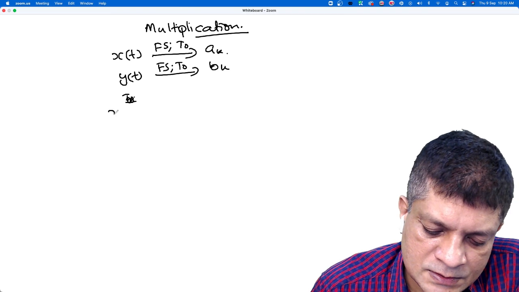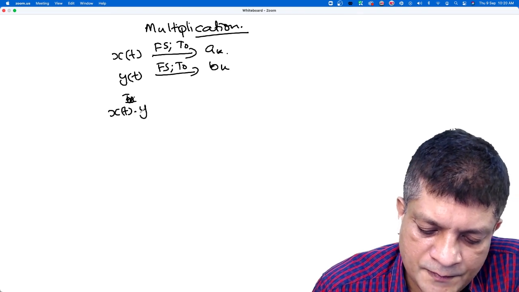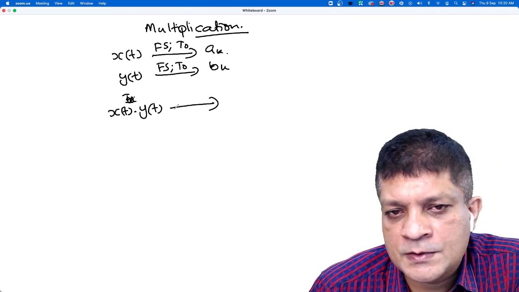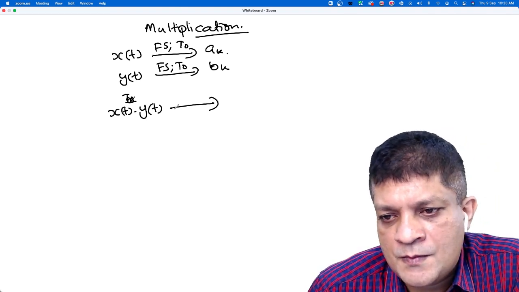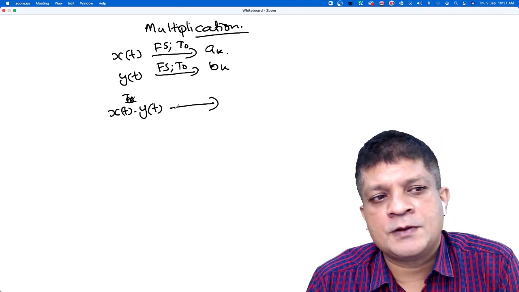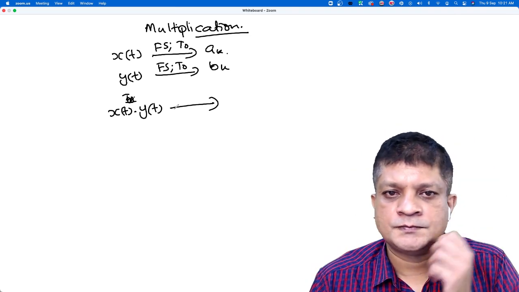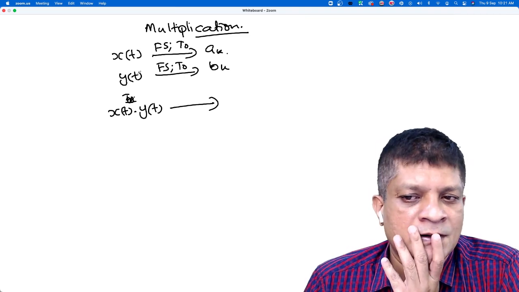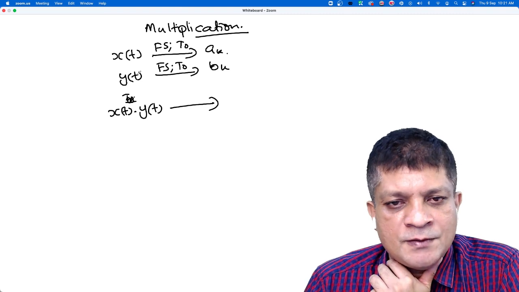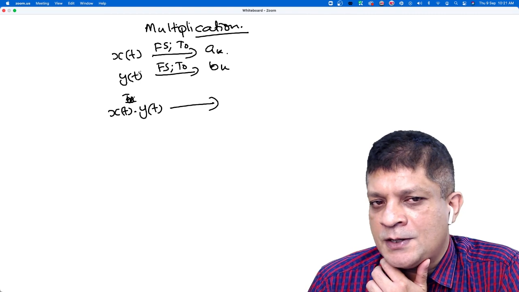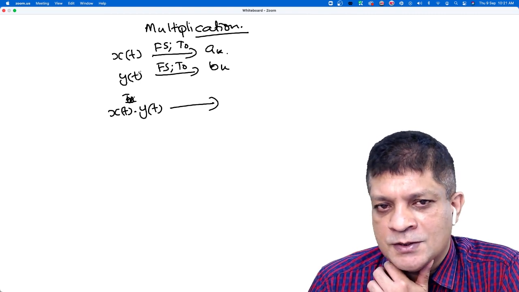Now if we consider the signal xt into yt, will it be periodic with period t naught? If xt and yt are periodic, it is always periodic with period t naught, but it is not necessary that its fundamental period cannot be less than that also. Is it possible?